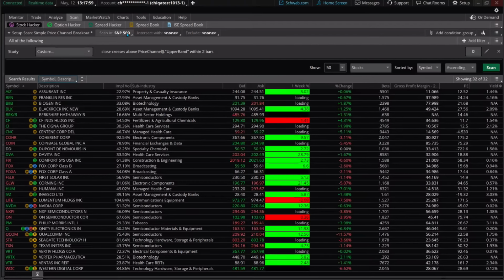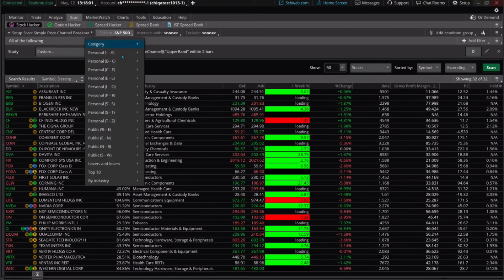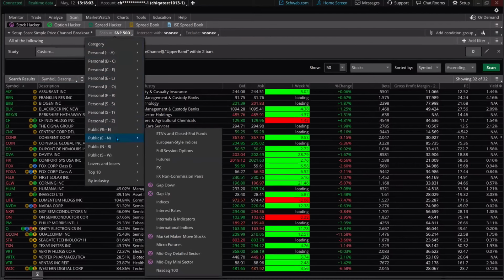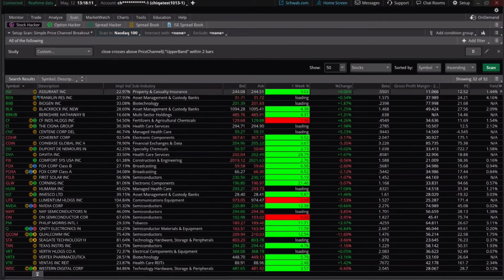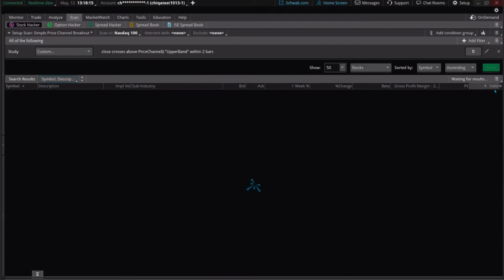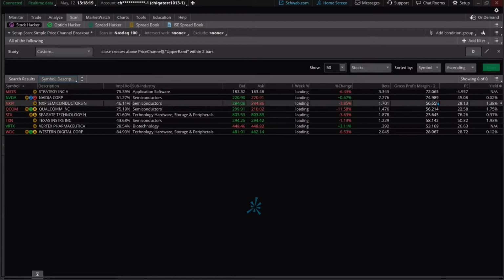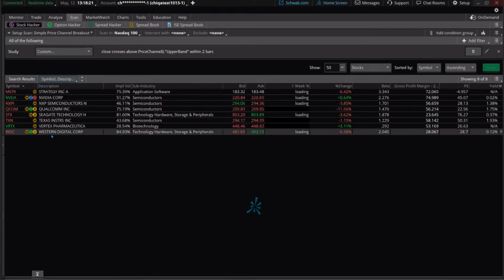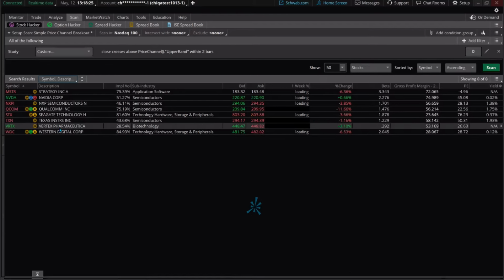Now, if I wanted to look at technology, I could come down here and just make sure I'm selecting the basket that more reflects what's been moving more frequently, although these could be interesting too. But there's going to be some overlap here as well. NASDAQ 100, we're going to have less here. It's 100 versus 500, and there you go. So still some of the companies, but there are some tech stocks that are not in there that we could get otherwise. But there's a pretty good overlap.